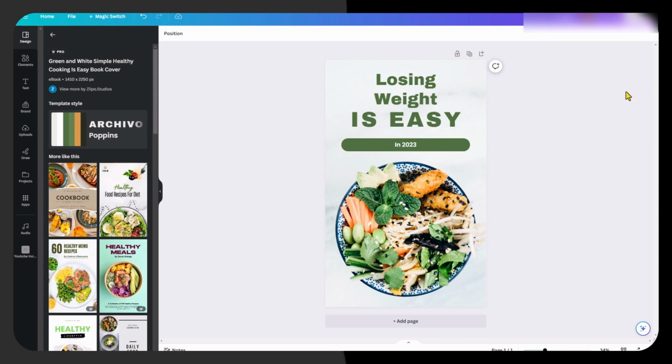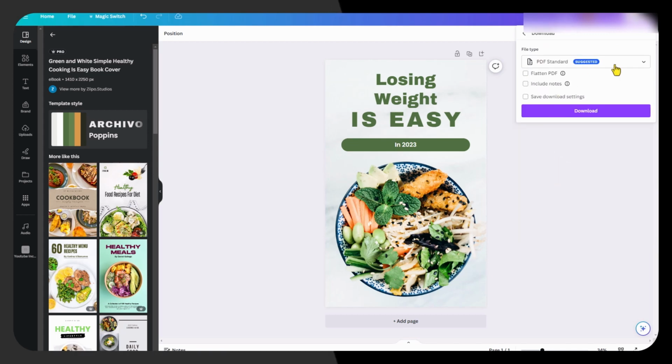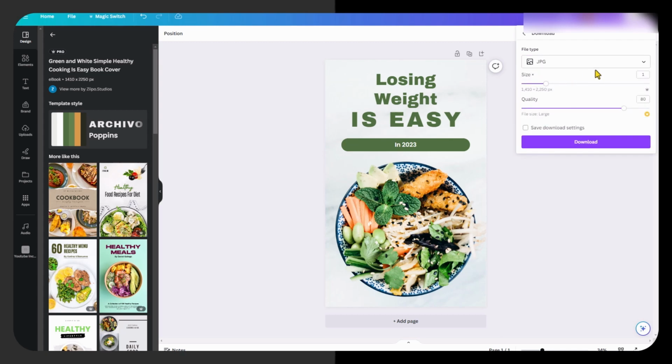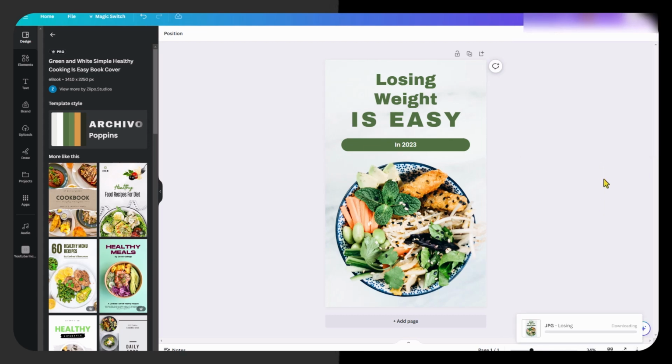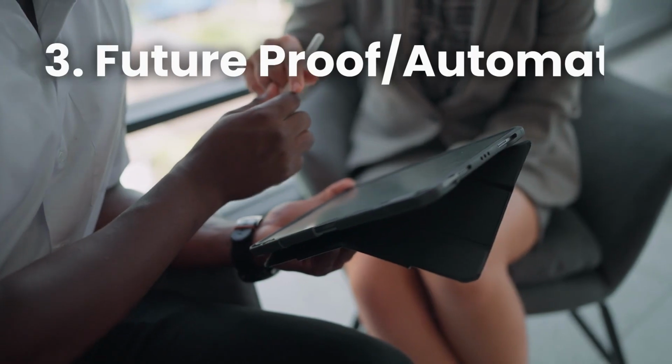So what we now need to do is download it onto the computer, like we've got the PDF file of all the words. So click share and then click download. We don't want it as a PDF, we want it as a picture. A JPEG is the smallest. And then I'm just going to reduce this so it's not too big a file, and then click download, and boom, there it is. It's downloaded it, and we now have a book cover to go along with our book. So now you have an ebook.